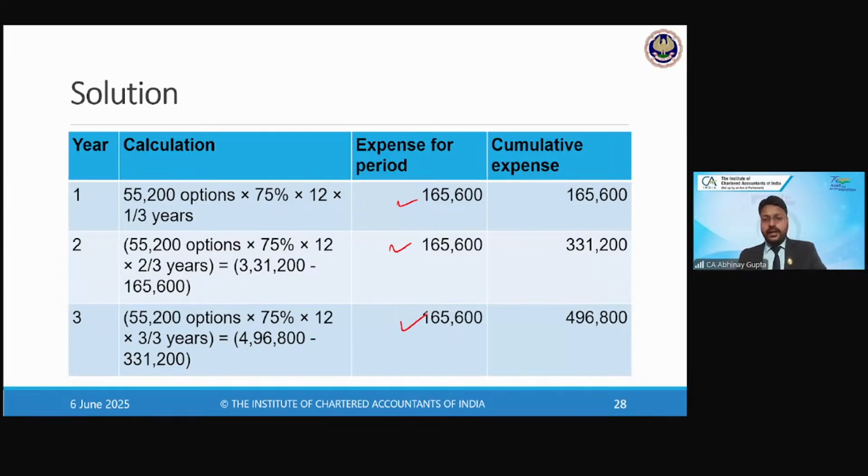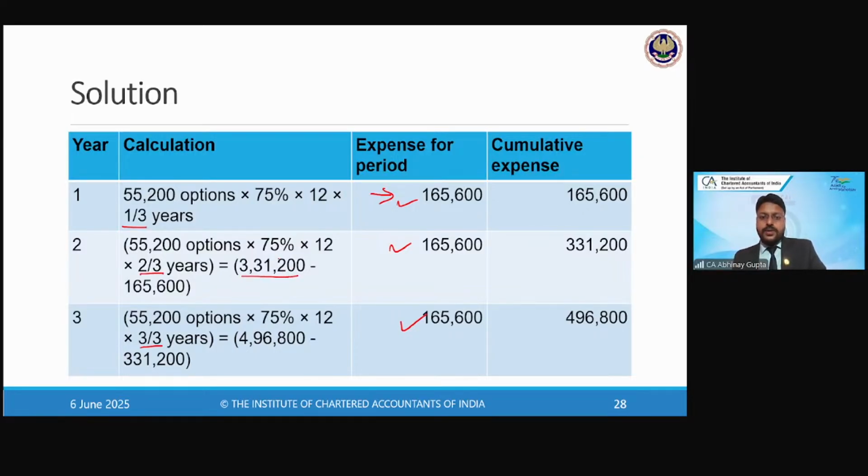Is that clear? But still, the calculation will be done in a cumulative manner. So we will apply the weights 1 by 3, 2 by 3, and 3 by 3. With 1 by 3, the expense amount comes to 165,600, and when we apply the weight 2 by 3, the expense amount is 331,200.